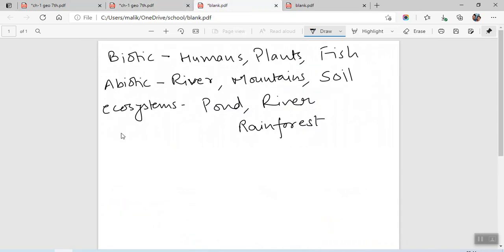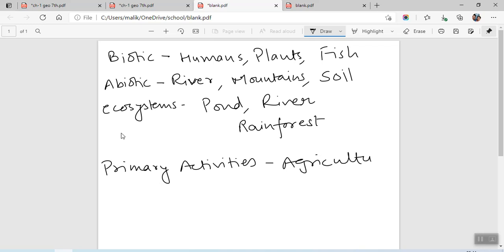Then we have primary activities. In case of primary activities, these can be agriculture, this can be mining. These are basically the primary activities that you can carry out. We are to write three: agriculture, mining, or you can write cultivation or growing food. And what else could be there? Third one could be fishing.